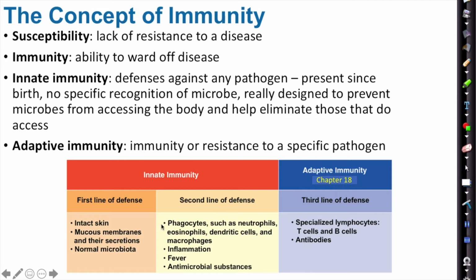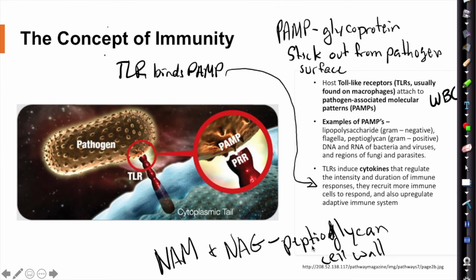The second line of defense is going to be phagocytes. These are neutrophils, eosinophils, dendrites, and macrophages, and we can add to that list B cells as well. Inflammation is also a second line of defense. Fever is a second line of defense, and antimicrobial substances are second lines of defense. And there are specialized T lymphocytes and B lymphocytes for adaptive immunity, and we use antibodies.